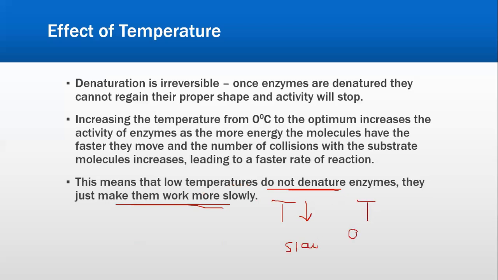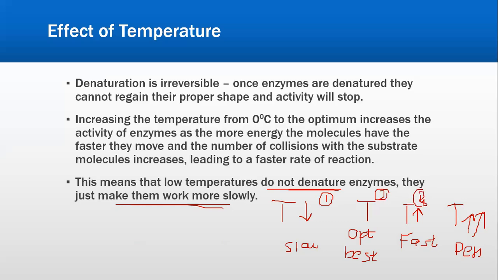When the temperature is optimum, the enzymes work best. When the temperature is high, the enzymes work fast. But when the temperature is too high, क्या होगा? Denature. So these are the four scenarios. ये मैं अपने students को बताता हूँ. These are the four scenarios of temperature. क्या है? Four different scenarios.